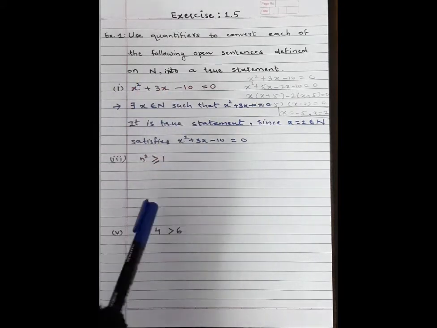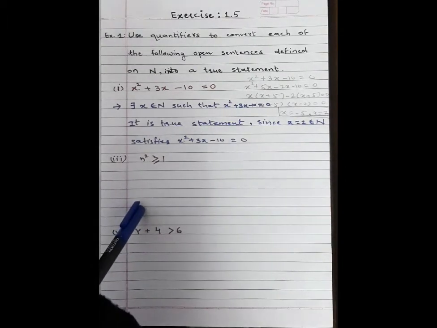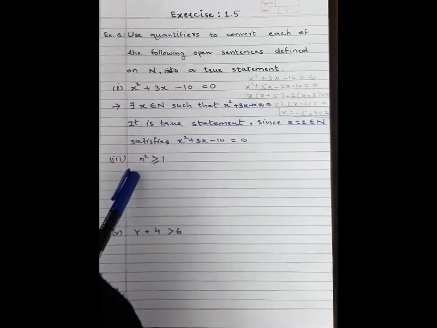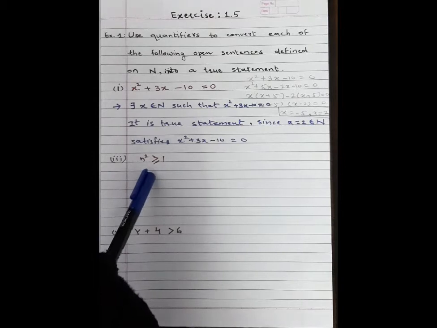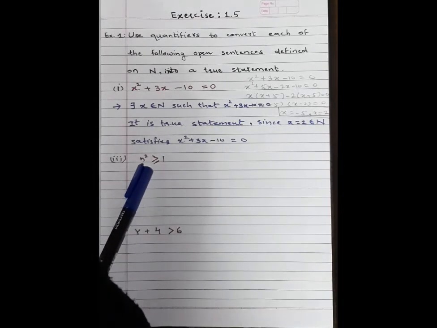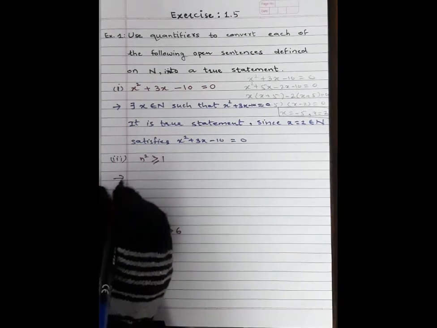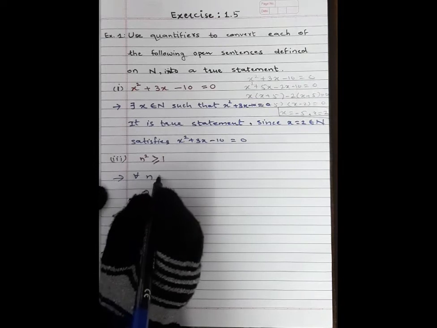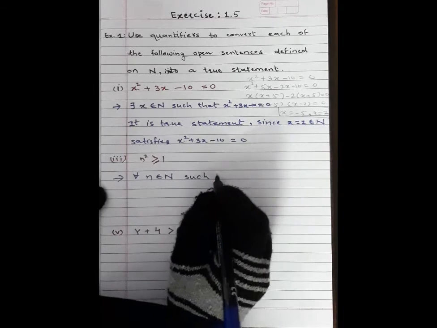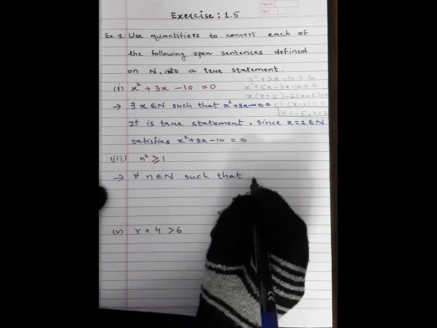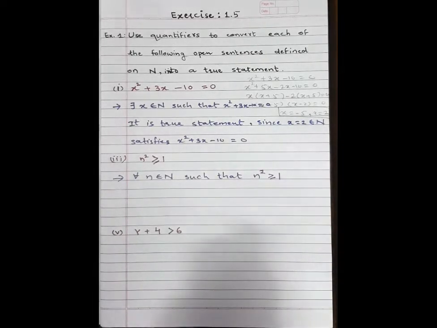So here students, we will define quantifier as universal, because this condition is true for every value of natural number. That's why here write quantifier for all. Getting? Next write down for all n belongs to natural number such that n square greater than and equal to 1. Getting?